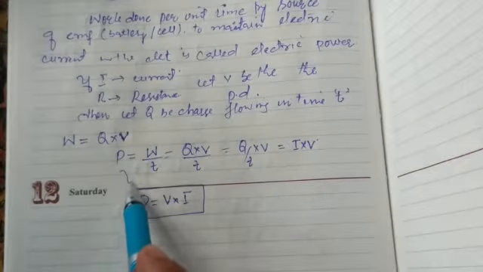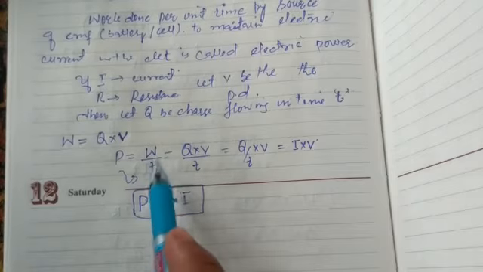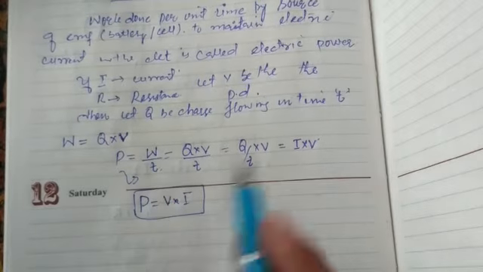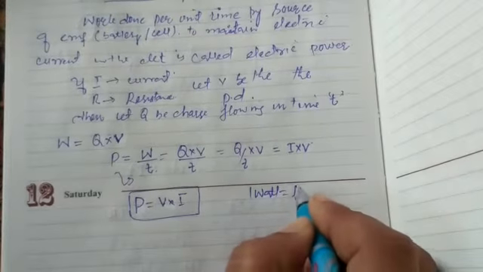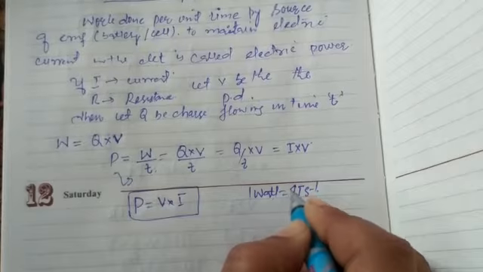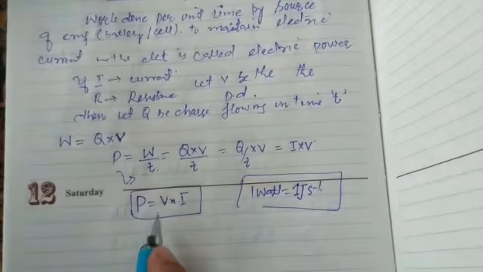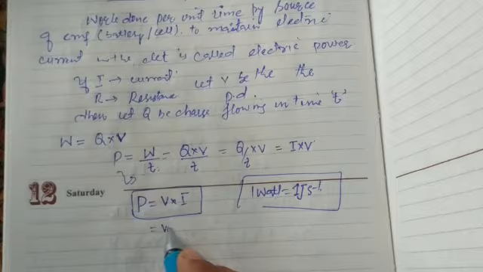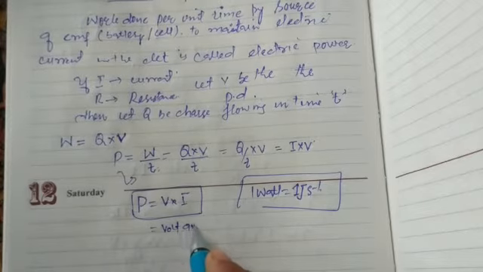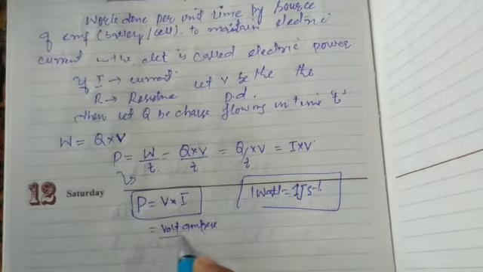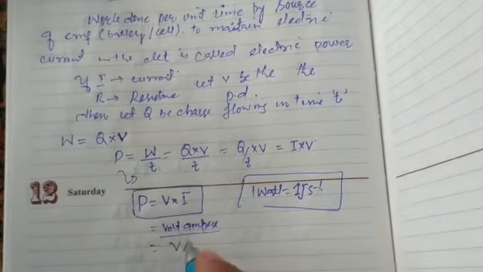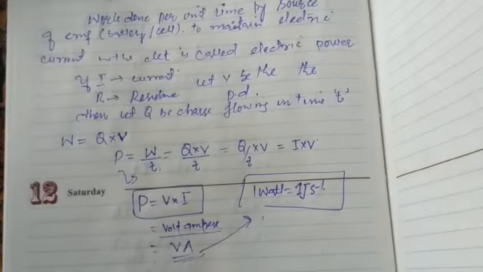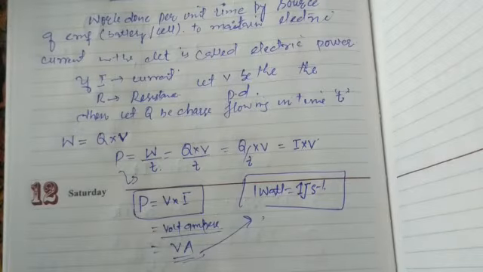The unit of power: for work it is joule, for time it is second, so joule per second is called the watt. 1 watt is equal to 1 joule per second. Here we can also have the unit of power as volt ampere, or simply VA. So 1 watt is equal to 1 volt into 1 ampere. We can have many other forms of power.